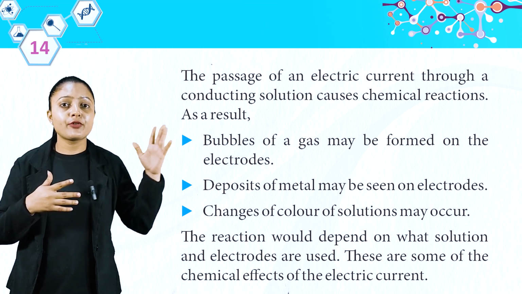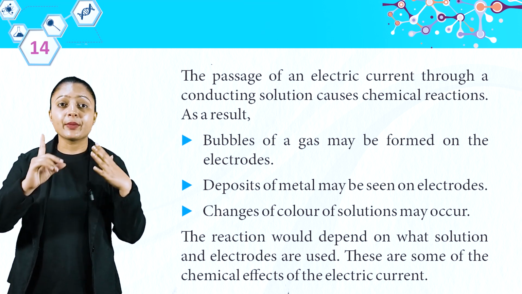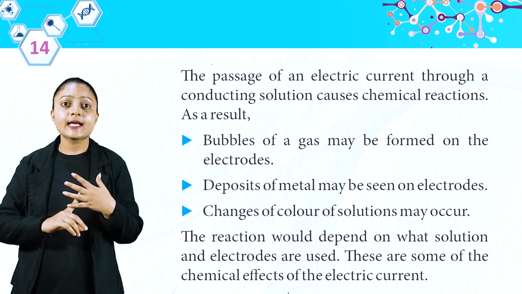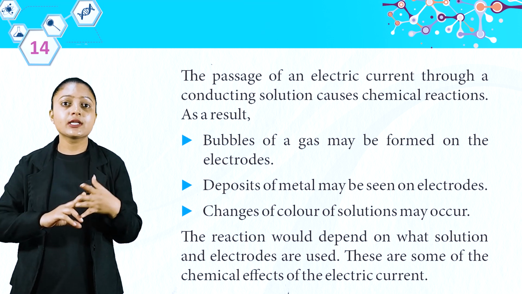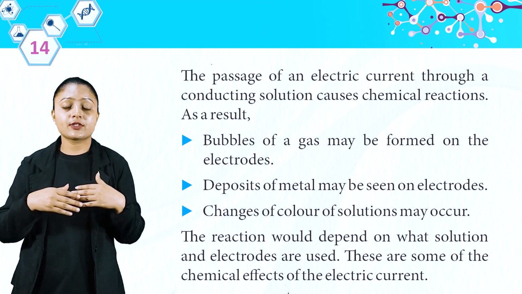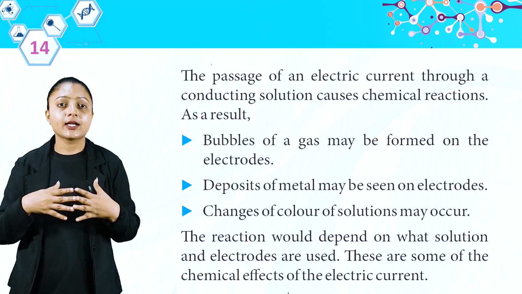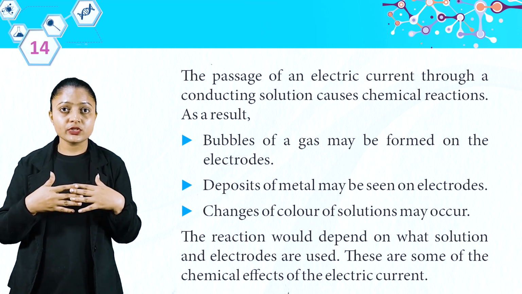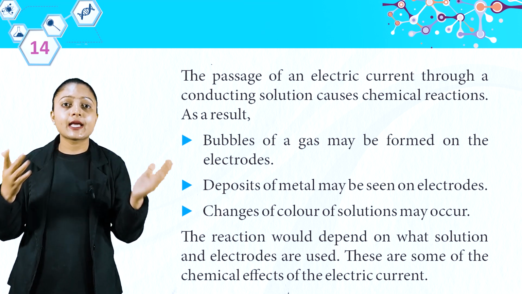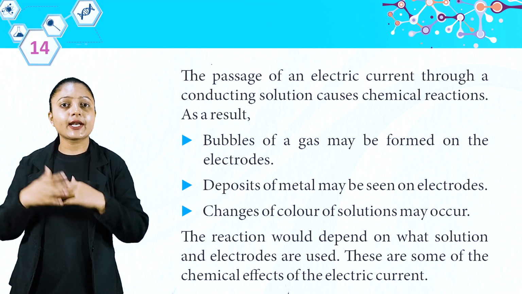As a result, first, bubbles of a gas may be formed on the electrodes. Second, a deposit of metal may be seen on electrodes. Third, a change of color of the solution may occur. The reaction would depend on what solution and electrodes are used. These are some of the chemical effects of the electric current.